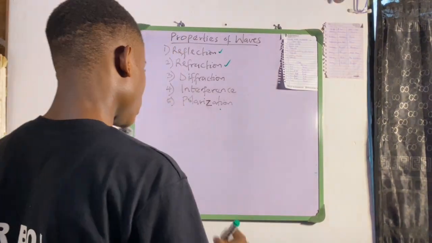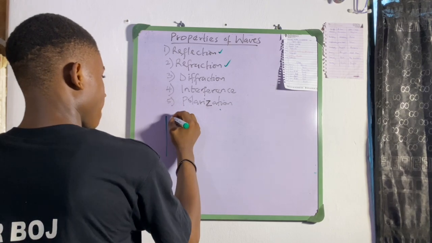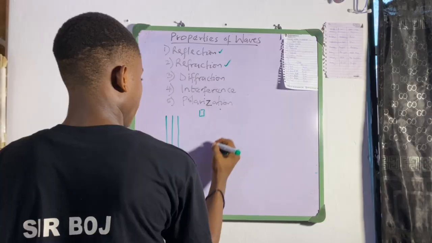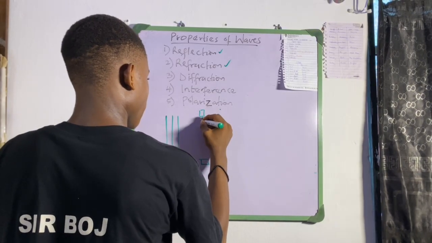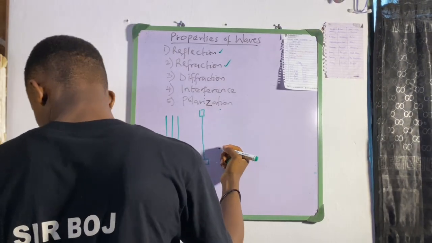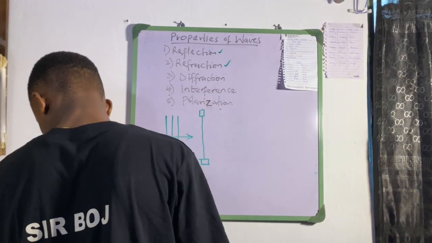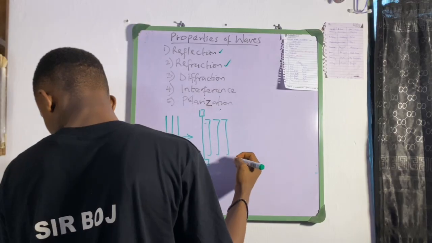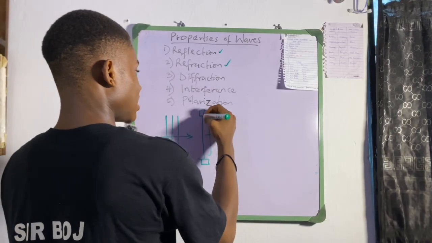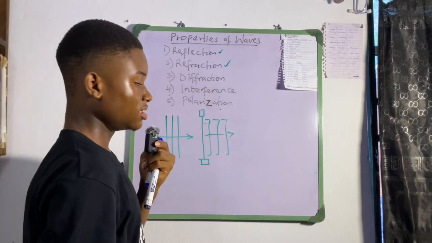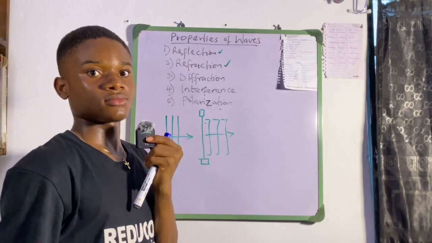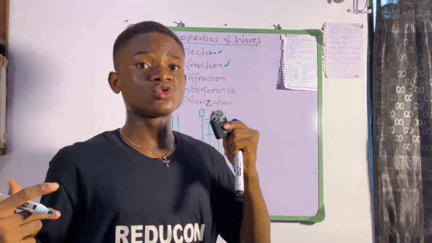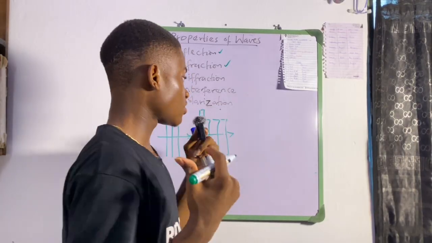I'm going to exemplify it. So you can see this narrow slit. This wave will actually pass through it. That is diffraction. So waves have a way of passing through narrow crevices or narrow openings.